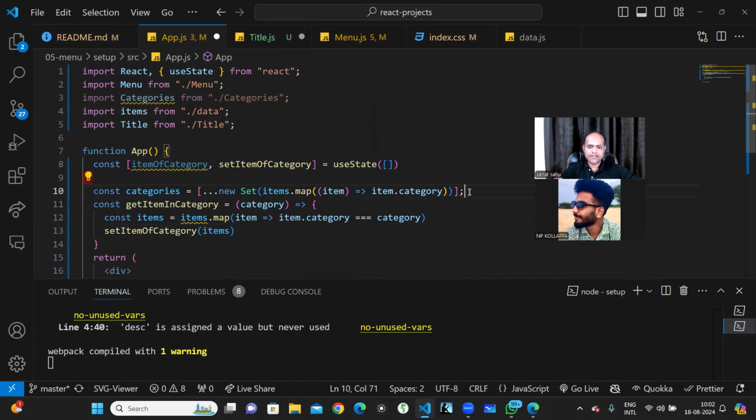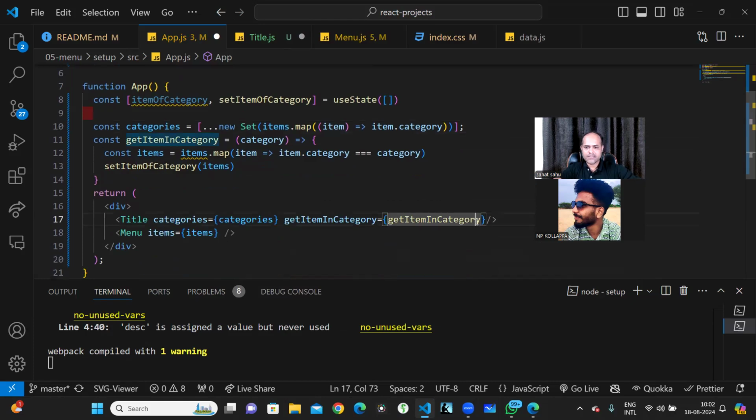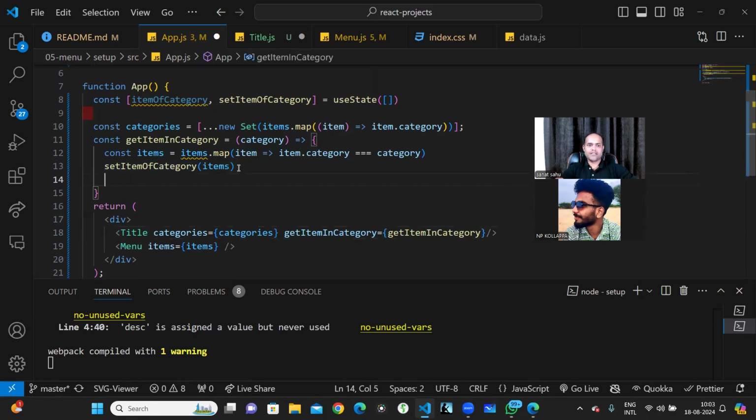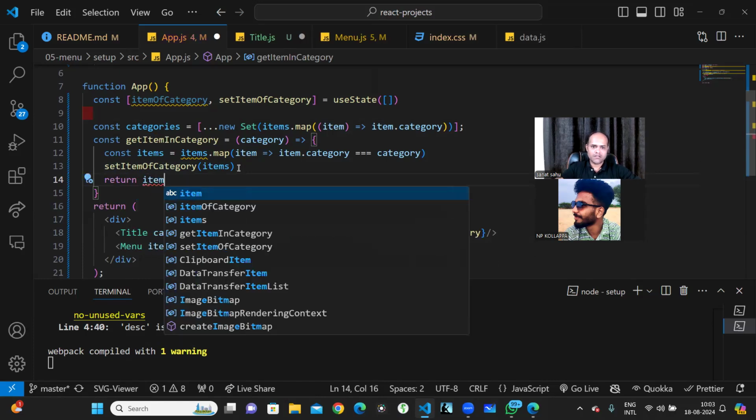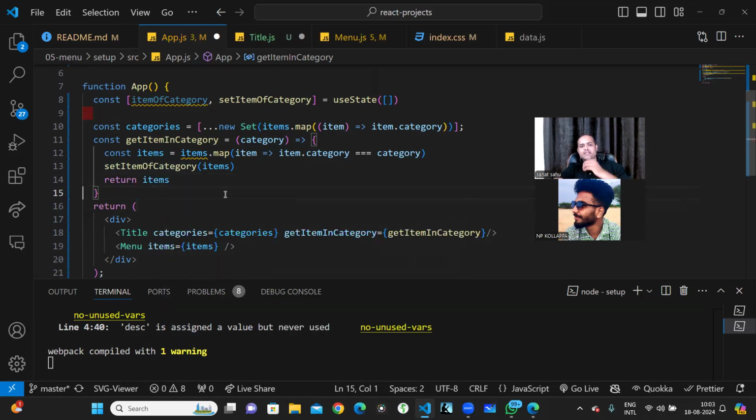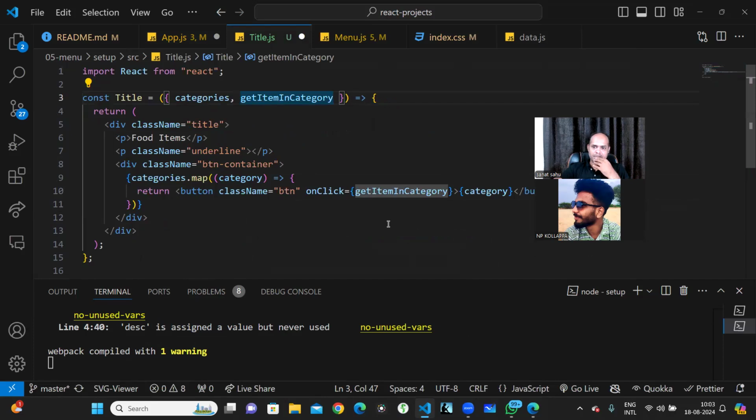Here, I'm doing the set item of category first, so I can just return the item of category. So return items is what I can do. When I return the items, I will get all the items here. Okay, I'm doing two things at the same time, maybe for that reason it is confusing.